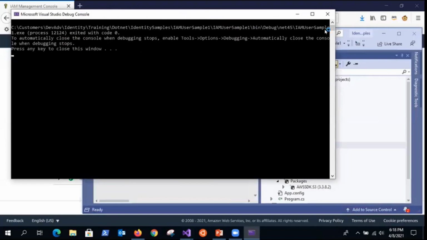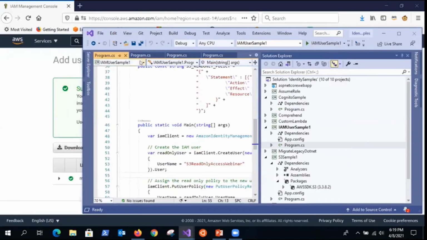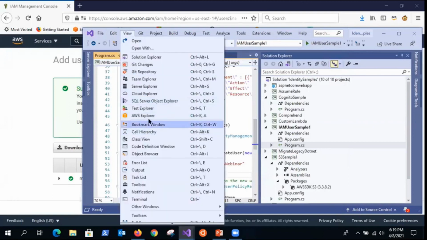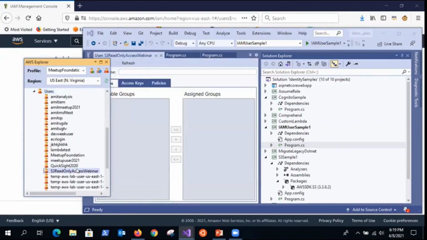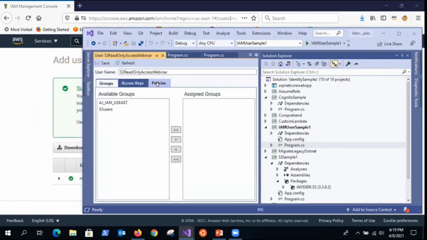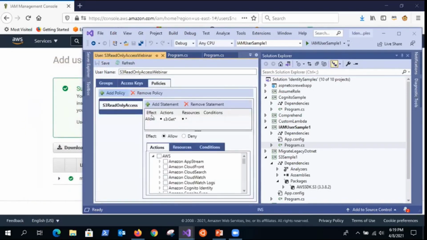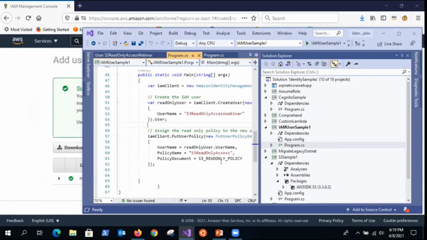Okay, so that just got created. Let's refresh it. And here is my new credential that got created. And if I see the policy, it does have the policy to do S3 get star, right? So you could do the same manipulation via SDK, CLI, PowerShell. This is a simple example of creating a user with policy.